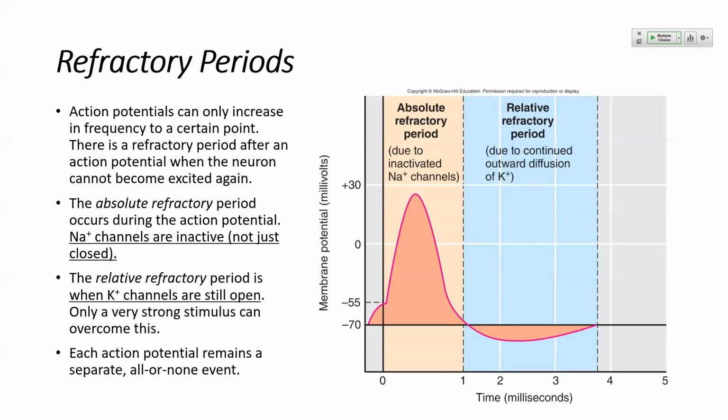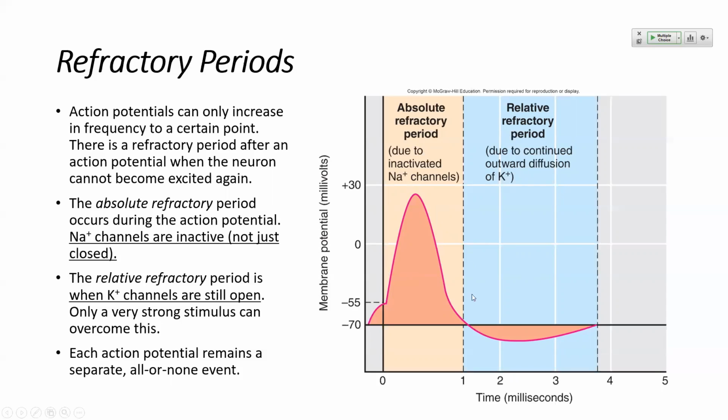Yep, so the channel was inactive, meaning that the channel was closed and incapable of being opened, because although the activation gate is opened, the inactivation gate is closed. So we cannot physically fire another action potential because we cannot move sodium. If we cannot move sodium, we cannot depolarize the cell again, okay? And so that is the absolute refractory period. Sodium channels are inactive at that time.